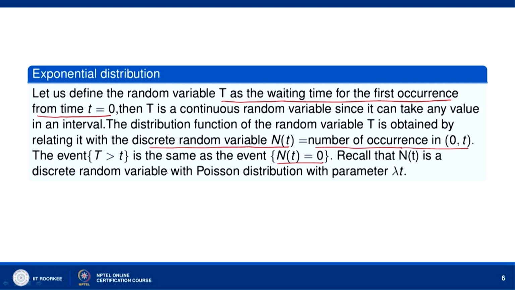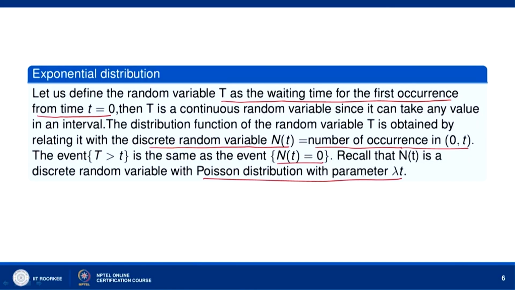Now, recall that N(t) is a discrete random variable with Poisson distribution with parameter lambda t. This we have discussed in the previous lecture, because the probability that N(t) equal to n is equal to (lambda t) to the power n e to the power minus lambda t divided by n factorial.